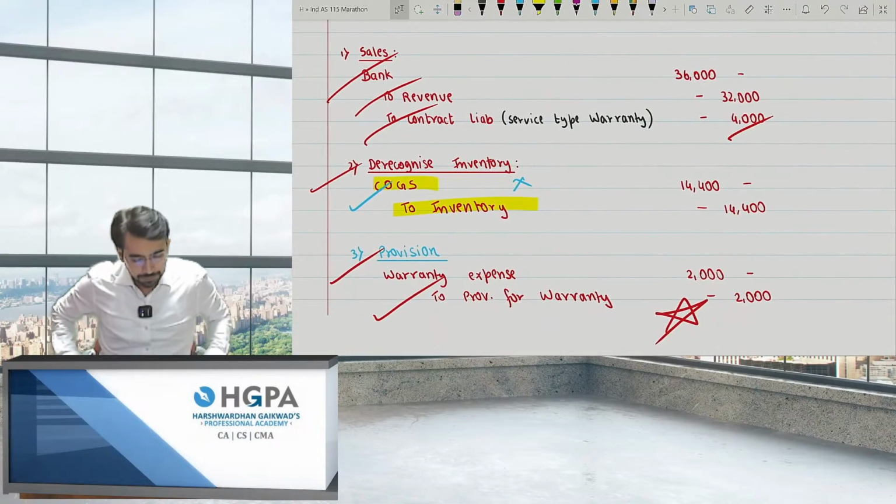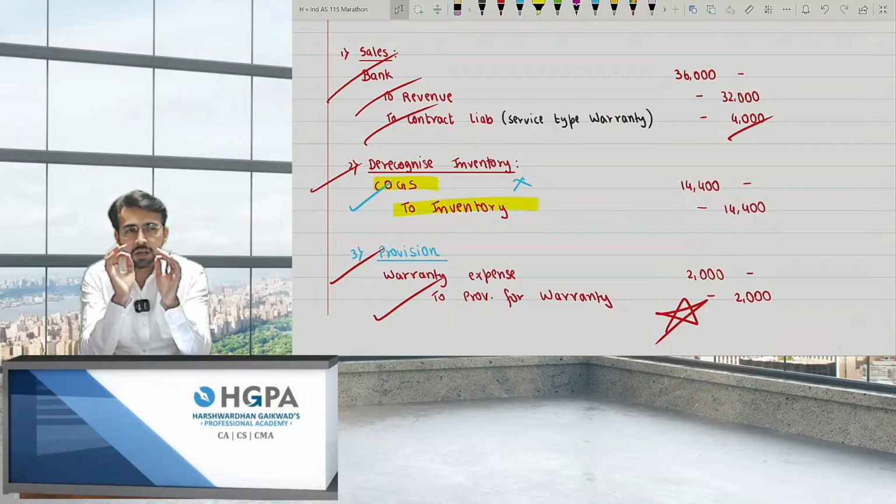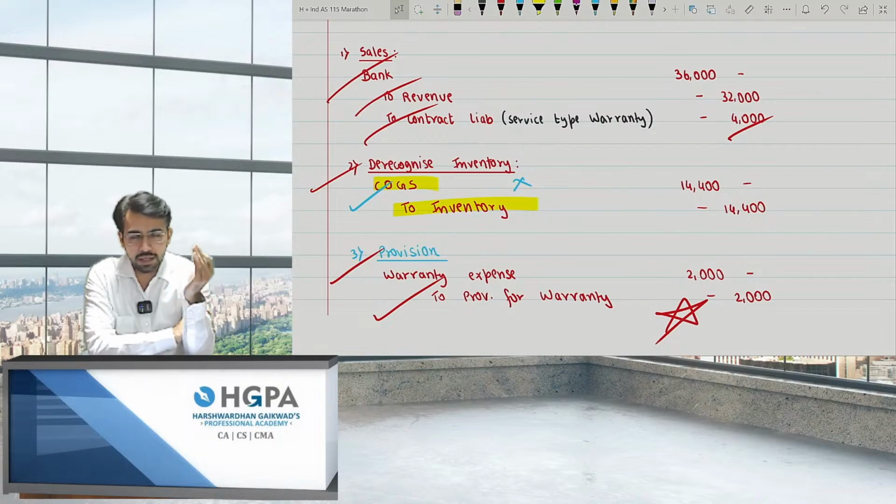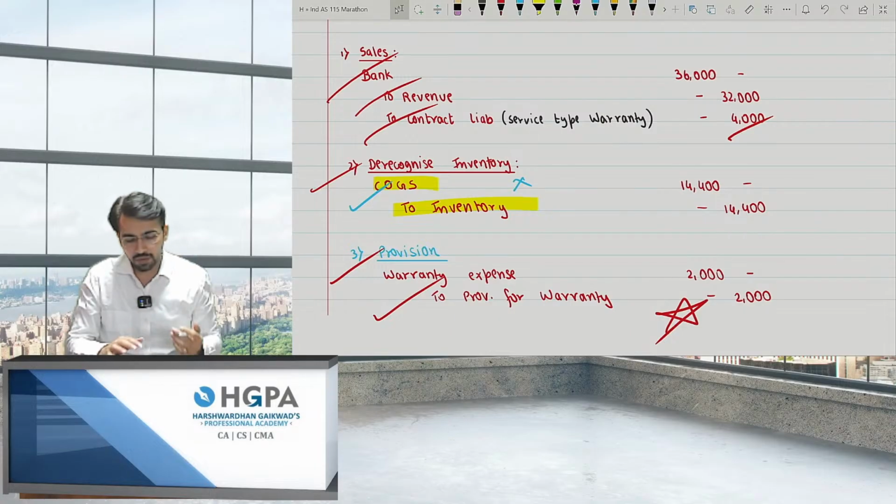So basically, the rule is if the warranty is sold separately, it will be a portion on SSP, and the provision for warranty will be made separately, right? If it is not separable, it will be treated as a single performance obligation, and the entire amount will be booked, and the provision as per IND AS 37 will be booked, right?